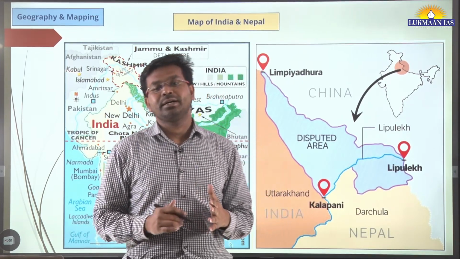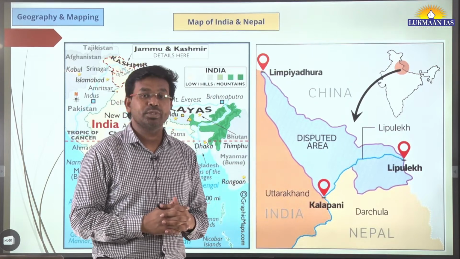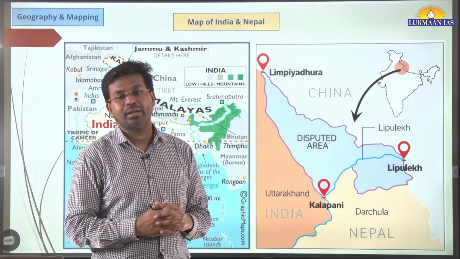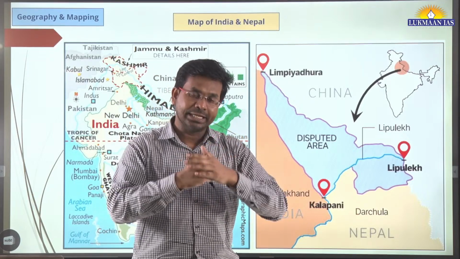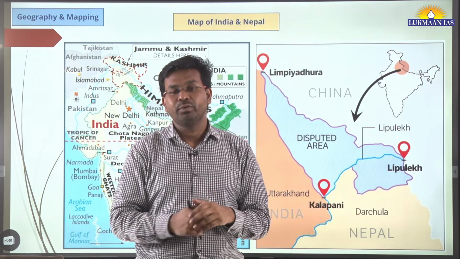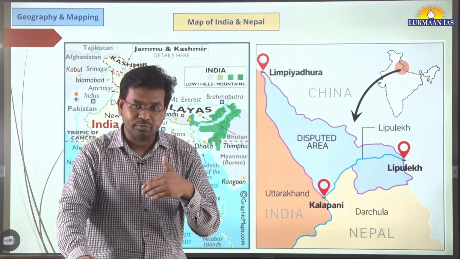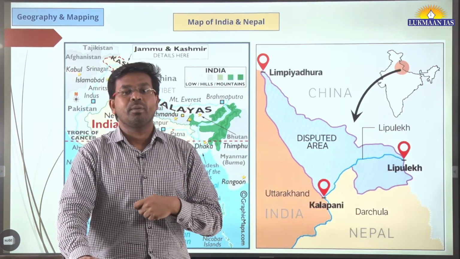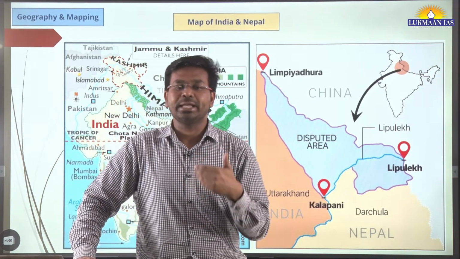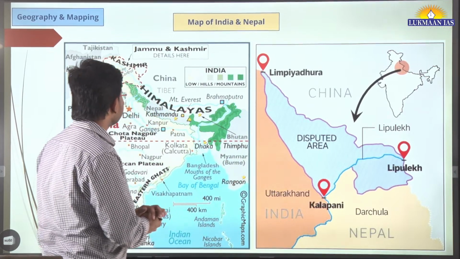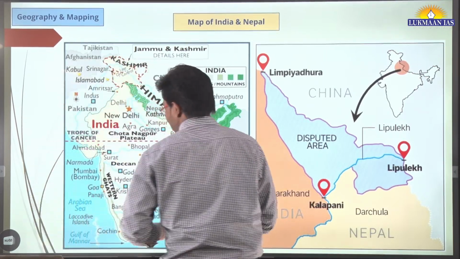So this gives us an opportunity to look into the map of Nepal. Where is Nepal located? Like, where is India located? So we are going to see the relative location of Nepal and India. We are going to discuss some of the regions that are points of conflict between India and Nepal, and also between Nepal and China. So with that perspective, let us see where Nepal is located.